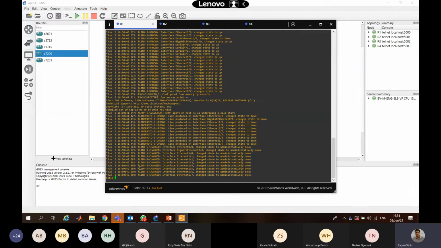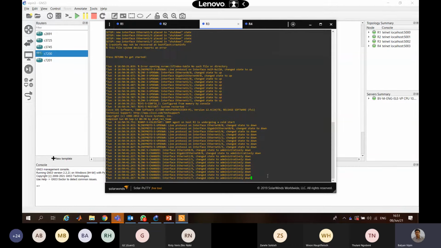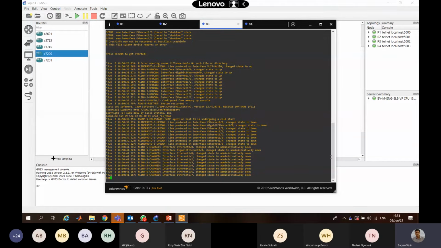So if I say IP interface, okay, maybe it's not done. So what you will do here is go to the interface on which you want to configure.